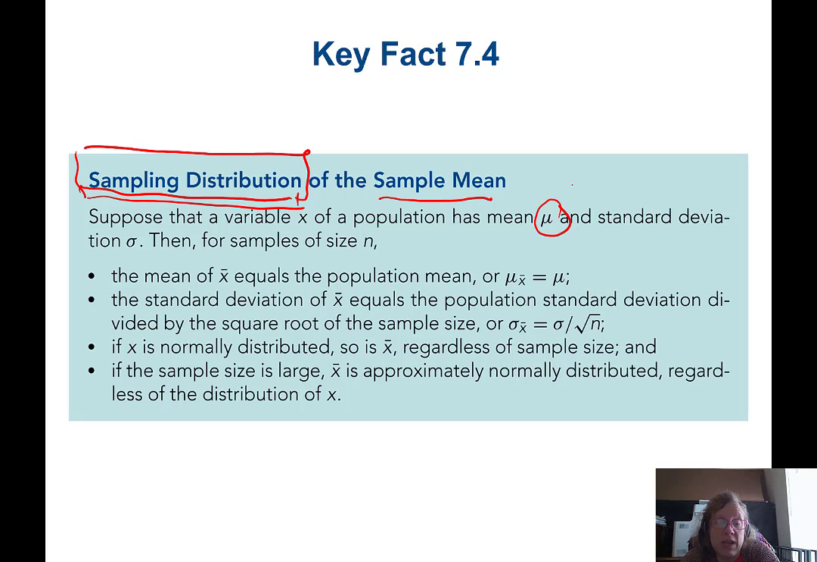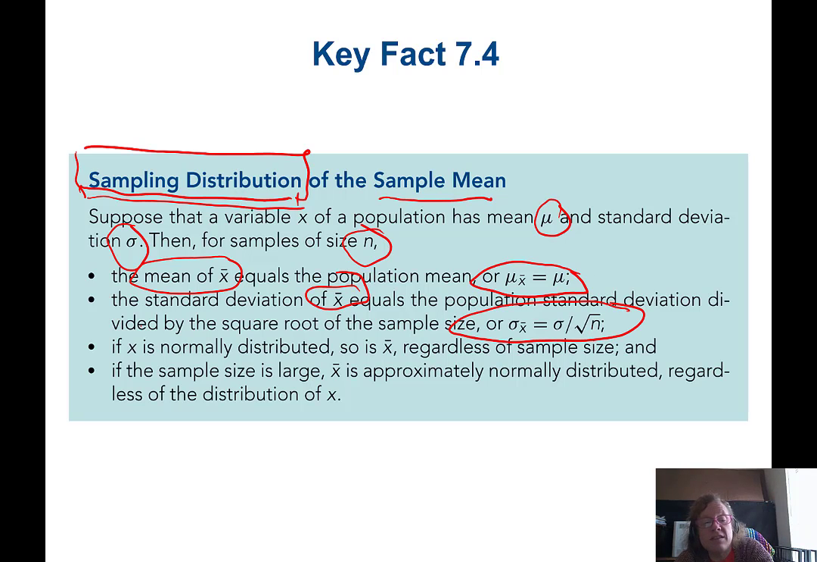We just are saying we have this random variable x, and it has a mean of mu and a standard deviation of sigma. Then if we're going to take a sample of size n, we know a few things. First of all, we know that the mean of the x bars is equal to the mean for the population. We also know that the standard deviation for the x bar is going to be the standard deviation for the population divided by the square root of n.